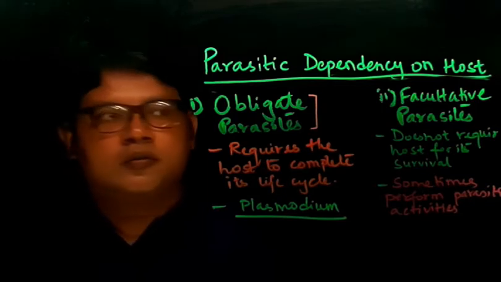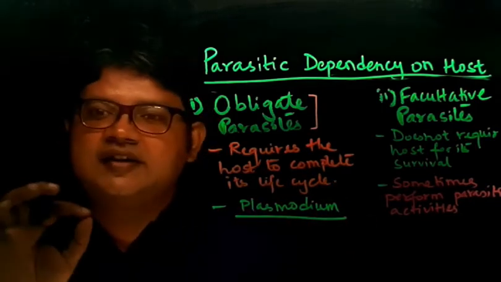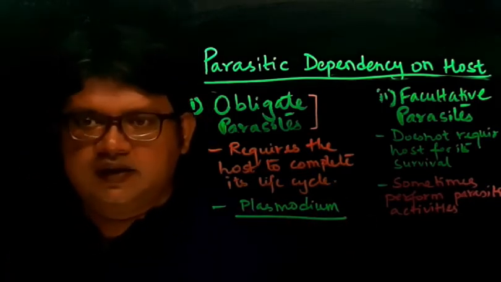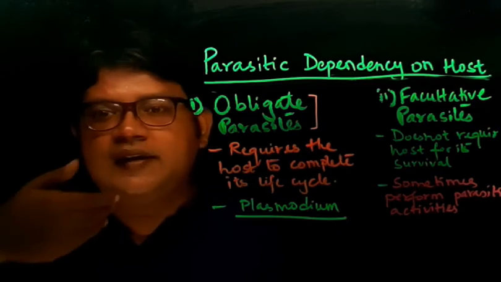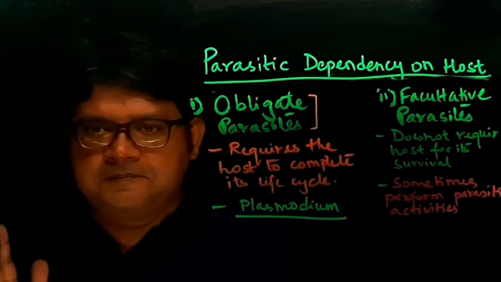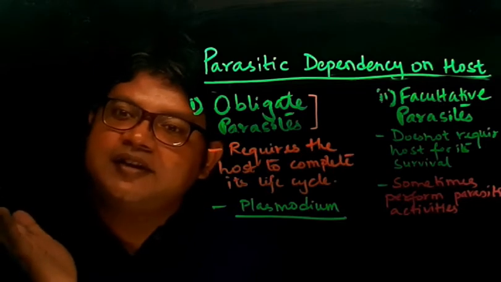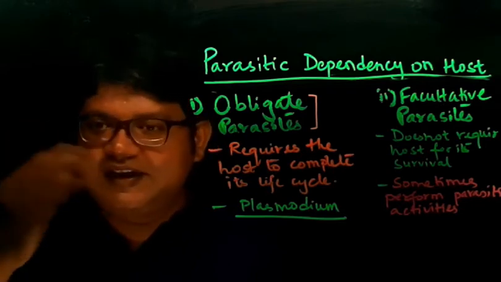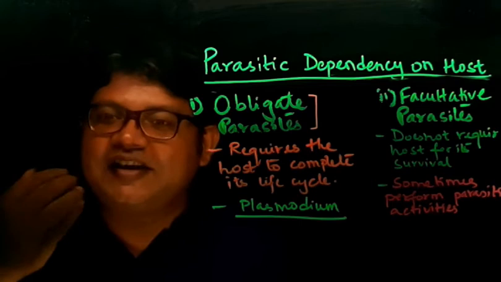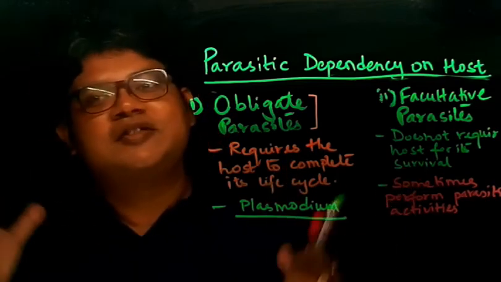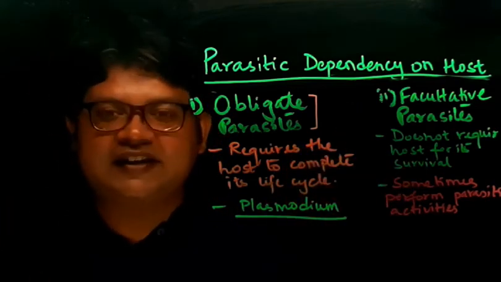Now, for example, there are certain roundworms. The roundworms, they can survive freely, but sometimes they invade humans. They go inside the human body, they reside in the human tissues, and they cause certain disease. They sometimes become parasitic.